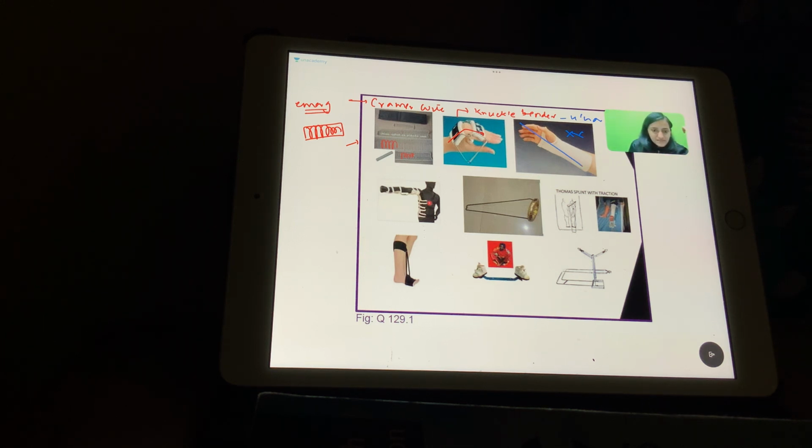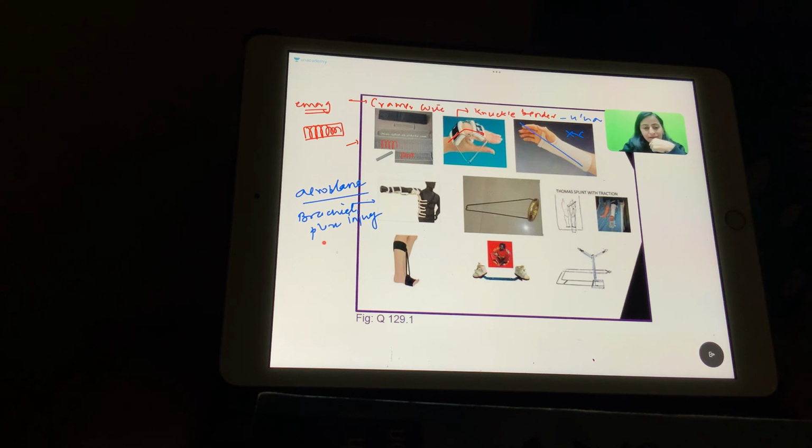Okay. So next one, this is the aeroplane splint. Imagine the aeroplane, paper ka aeroplane bana ke we used to fly. We do it with the hand, the upper limb. So remember the aeroplane is the upper limb supplied by the brachial plexus. So that is brachial plexus injury.